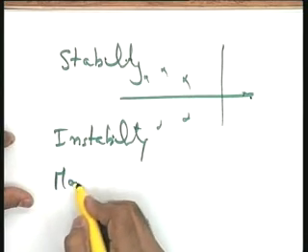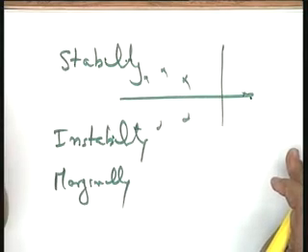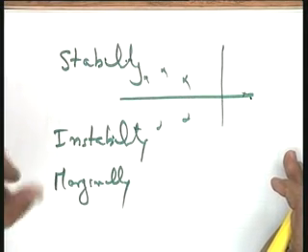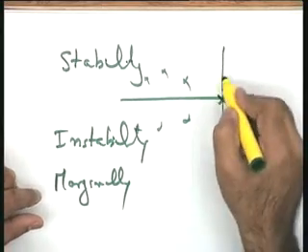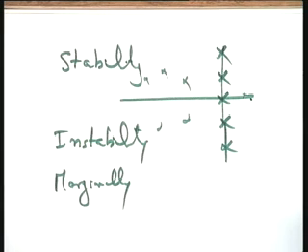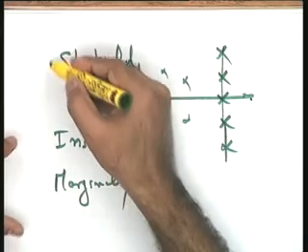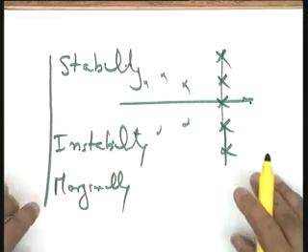And marginally stable, the system is marginally stable if all the poles are in the left half plane except one single pole or a simple pair on the j omega axis, or simple pairs. You see, you can have more than one, for example this and this. Well, this is also marginally stable, but it should not be a repeated pole pair. So, if simple poles on the imaginary axis and all other poles are in the left half plane, then the system under consideration is marginally stable. So, for me from today onwards, stability, instability and marginal stability will be the three terms I will be using.